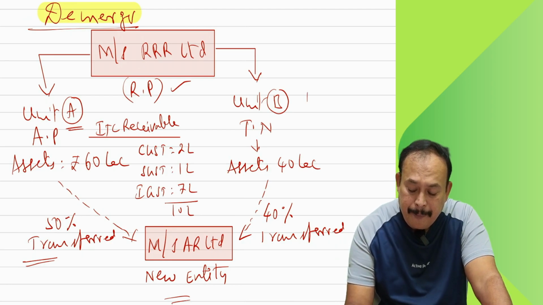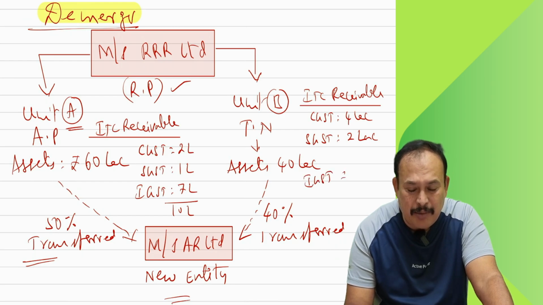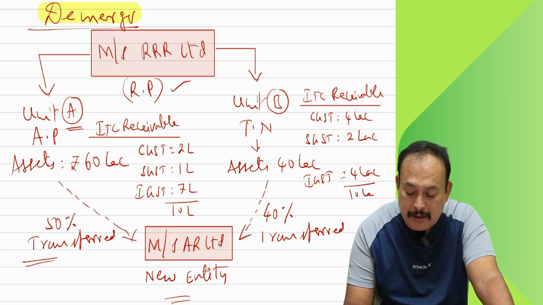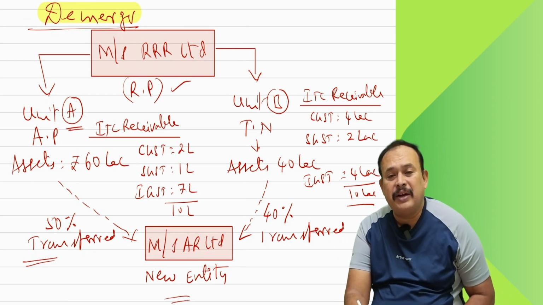Unit B, ITC receivable: CGST 4 lakhs, thereafter SGST 2 lakhs, thereafter IGST, for example I am telling you my dear friends, 4 lakhs, totally 10 lakhs. So like that, the assets are there, with ITC receivable.